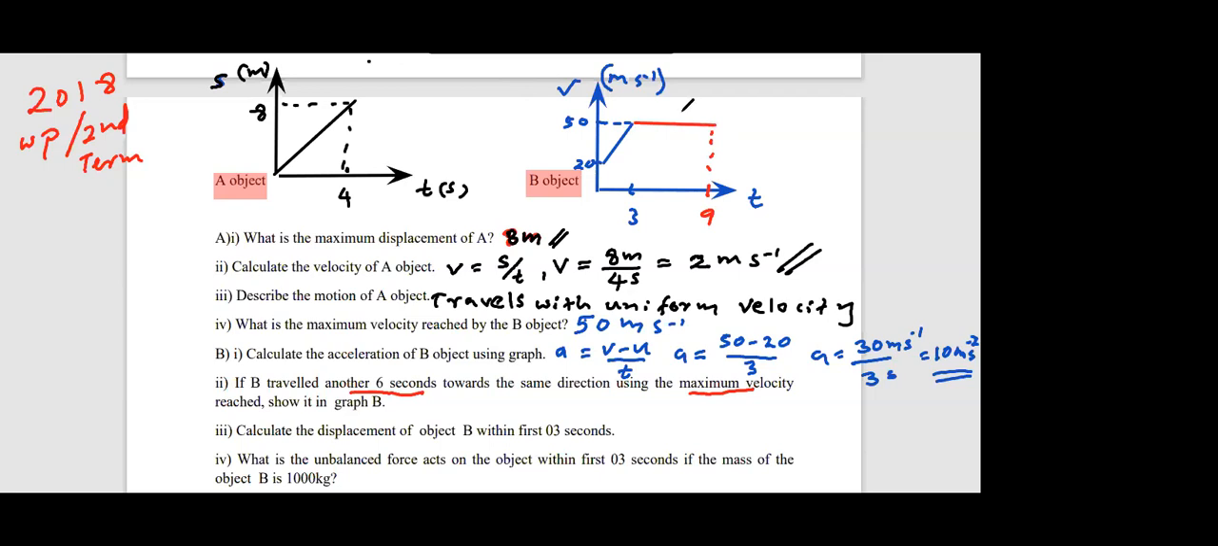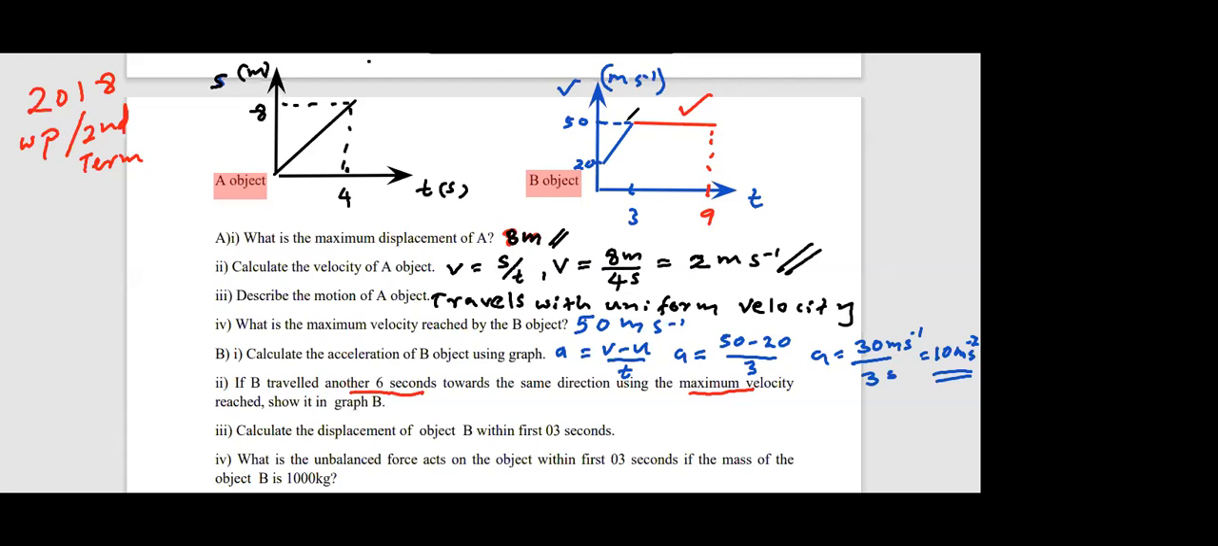Please raise your hand if you have done this. Those who have extended this line horizontally until 9 seconds, please raise your hand. Right, very good. Look at the graph of object B. You have to draw this in your answer sheet separately. Right? You have to show that in the same graph B. Right, very good. Part 3, calculate the displacement of the object B within the first 3 seconds.